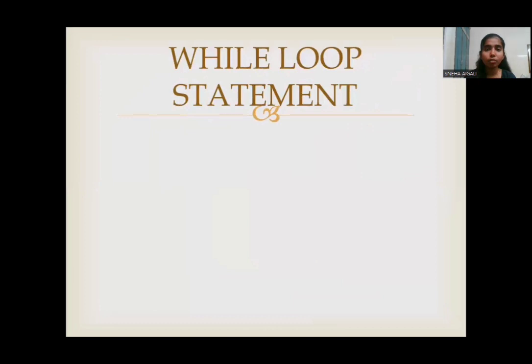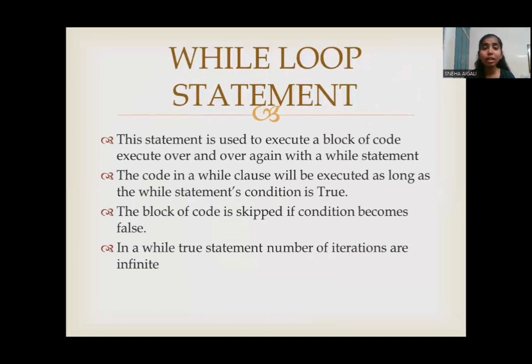The next type of flow control statement is the while loop. A while loop is used to execute a block of code a number of times until some condition becomes false. It is executed as long as the while statement is true. Here the number of iterations is infinite, or we can simply understand it as the number of iterations not being known to the user.